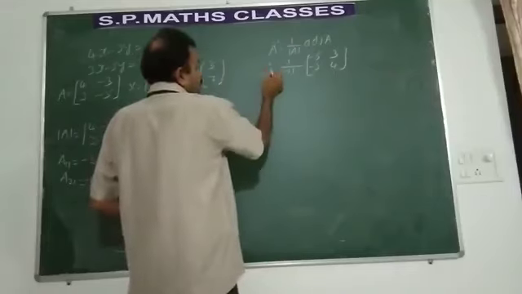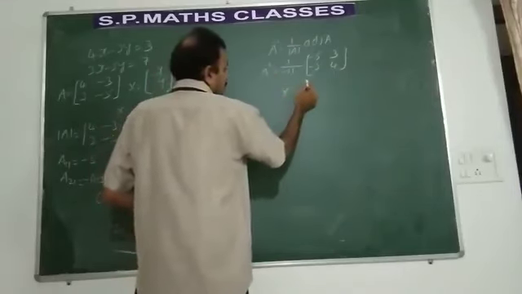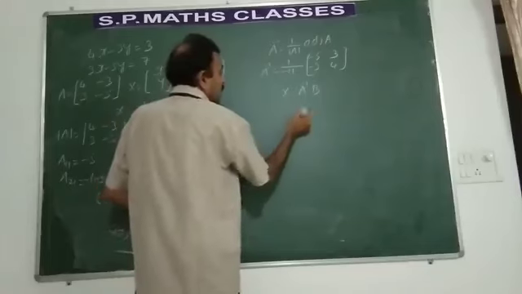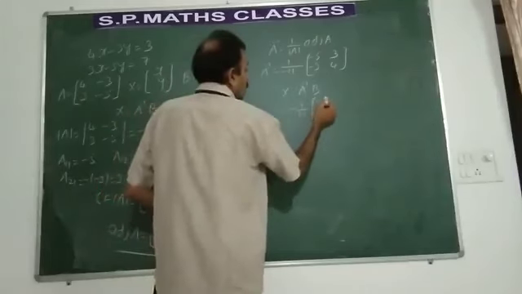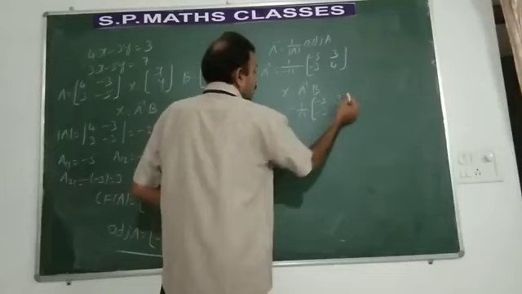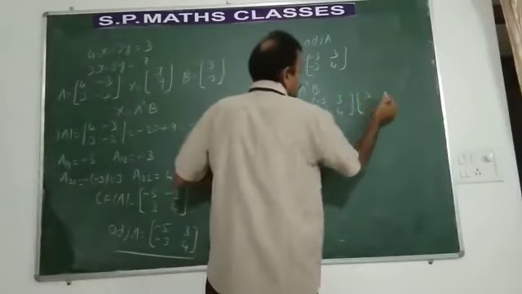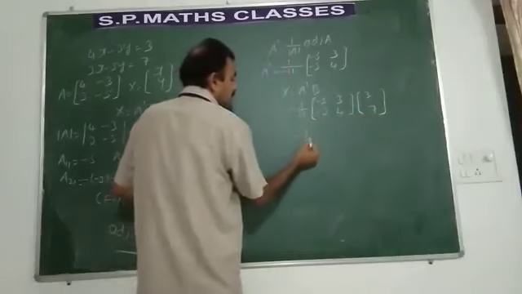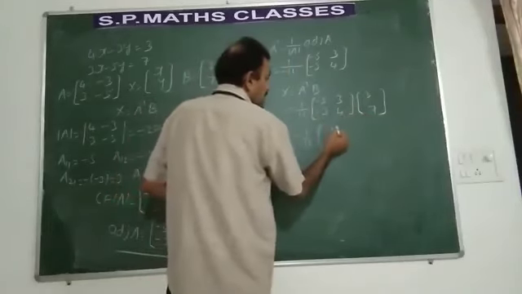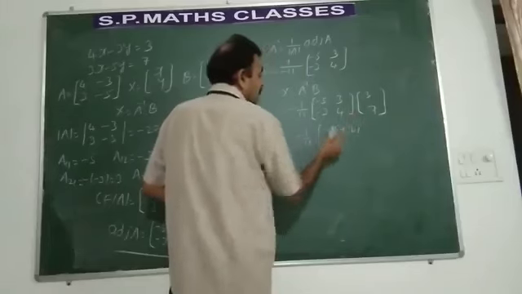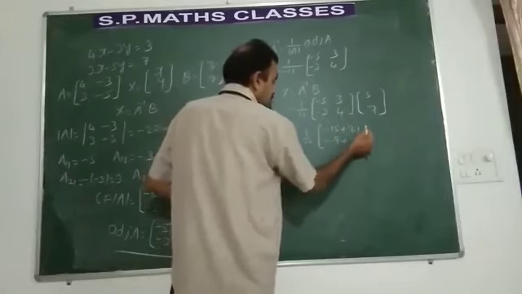This is A inverse. What is X given by? A inverse into B, minus 1 by 11 into minus 5, 3, minus 3, 4 into B, the matrix of constants. It is 3, 7. Let us multiply. Minus 15 plus 21, minus 9 plus 28.